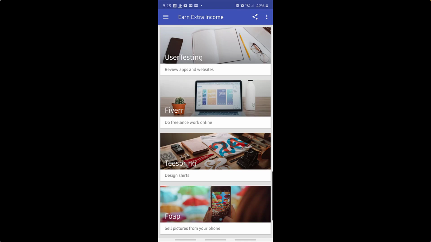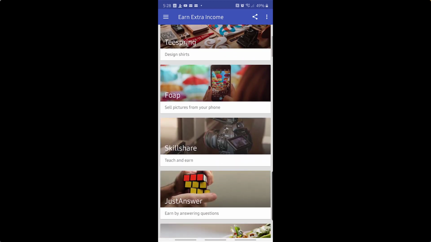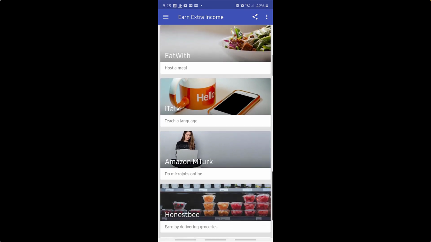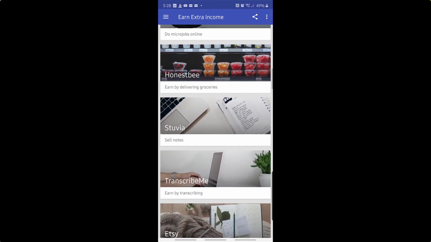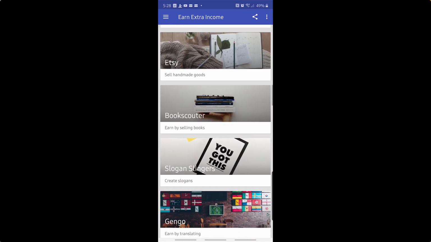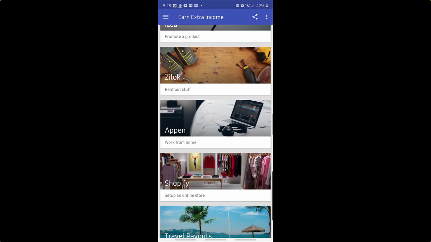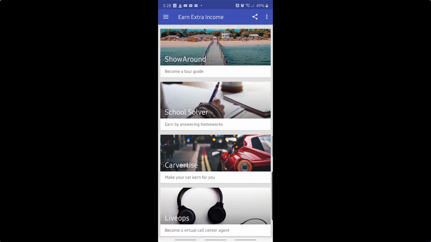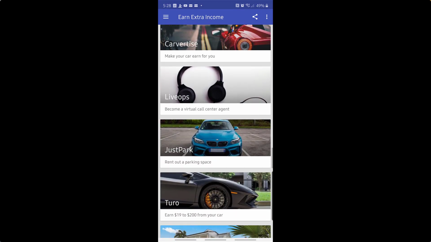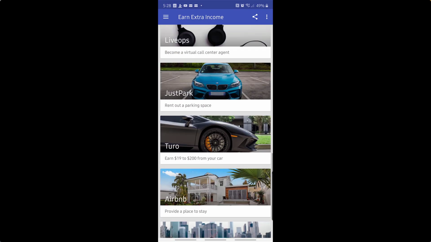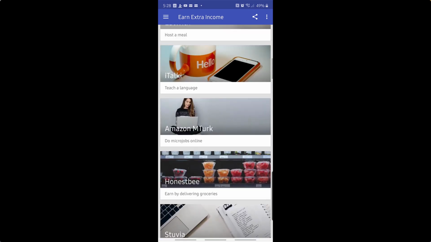You can see here, the reason why I like this application, guys, is because there are some apps out there that are similar to this, where they give you ideas on ways to earn an extra income. But what I like about Earn Extra Income is it actually plugs you right into different companies and platforms where you can go and earn the money that you're looking to make.